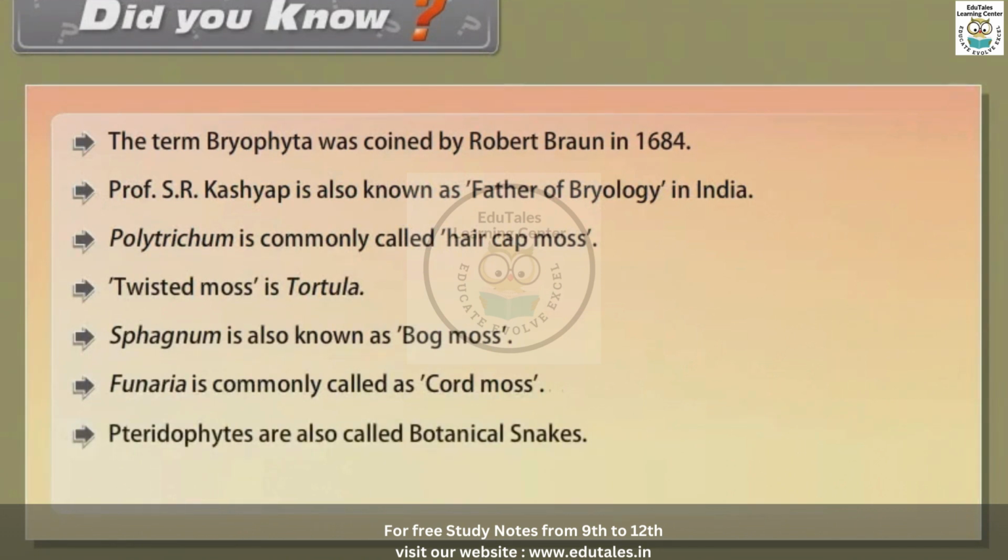Pteridophytes are also called botanical snakes. Ernst Haeckel coined the term Pteridophyta.